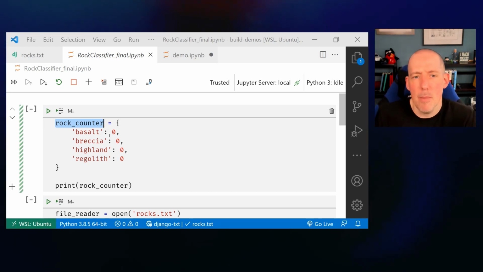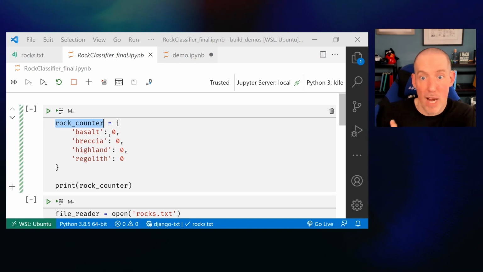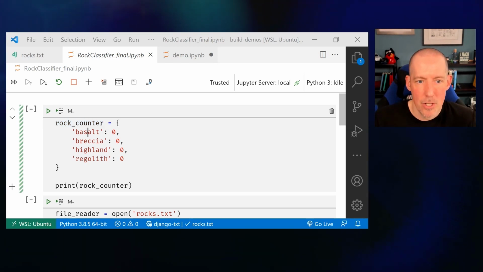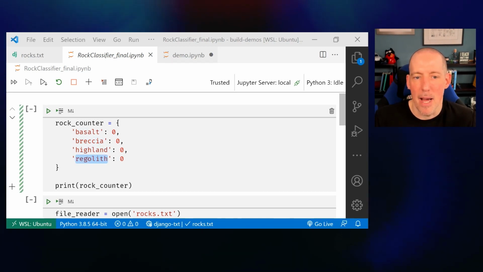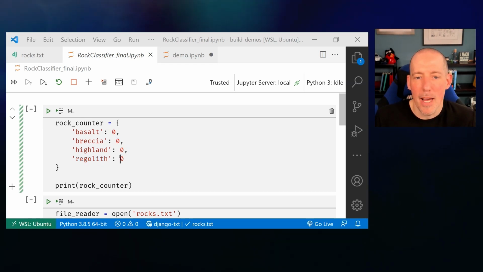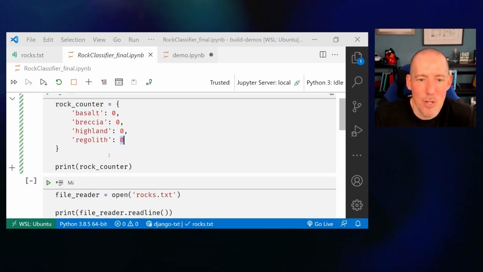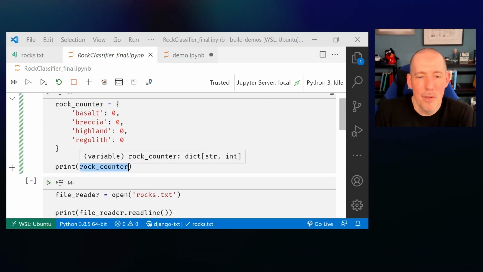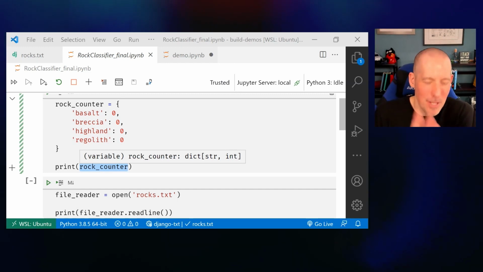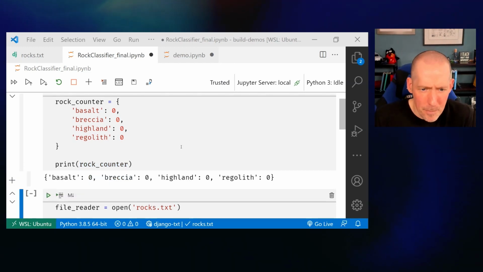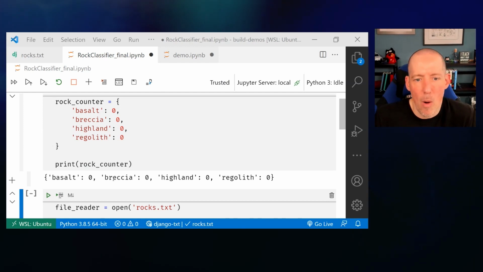This is relatively similar to what you saw with James's record. You're going to notice that we've got certain names that we can then give. So I've got my basalt, my breccia, my highland, and my regolith. And then out here I've got all of my numbers. That's how I'm going to start counting things. So each one of those is going to start at 0. Now, I always like to just print out whatever it is that I'm working with, so it's kind of nice to print that out and see what it is. And if I run this, you're going to notice that, sure enough, I've got all of those counters.